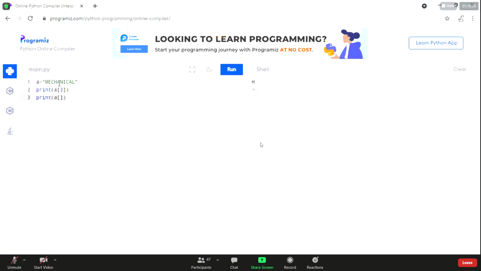Print A of square brackets. I require only MECH, I do not require ANICL. Or otherwise, I require what comes after H. Then use 3 and use your colon. That's all. Run the program. See here, HANICAL. No, I require before H. Keep it before 3. Run the program. See here, MEC.